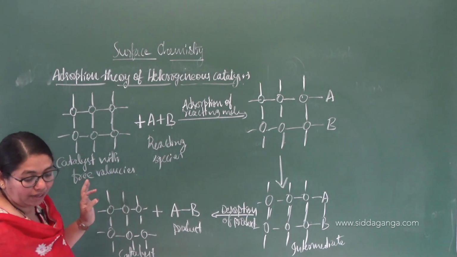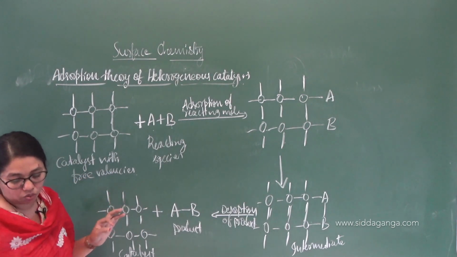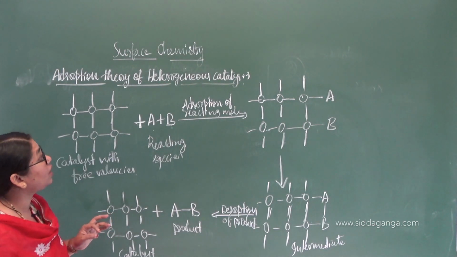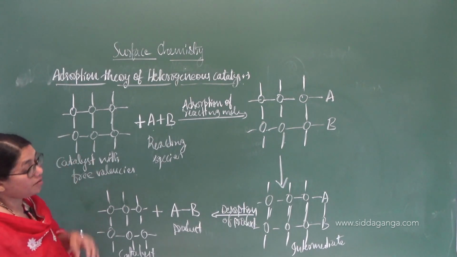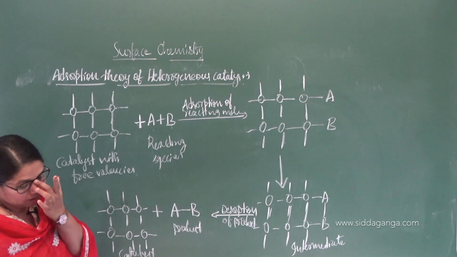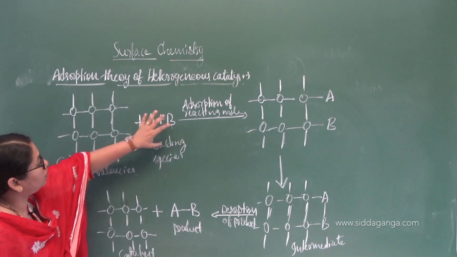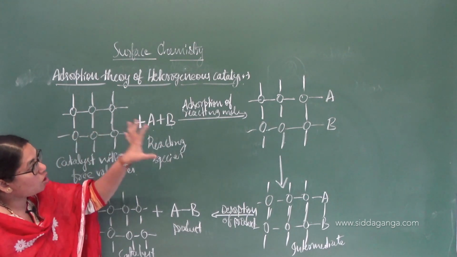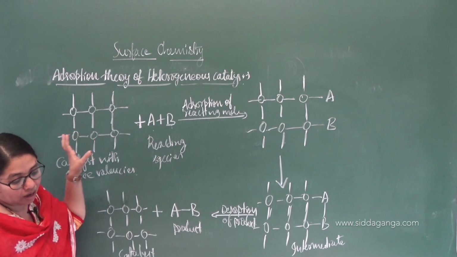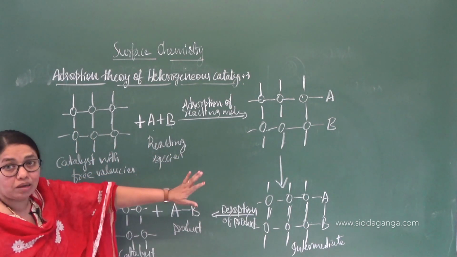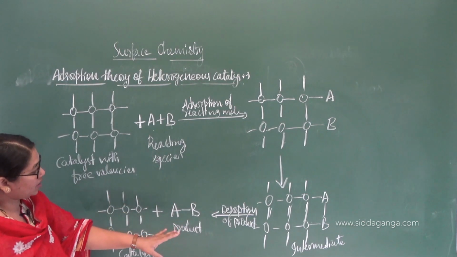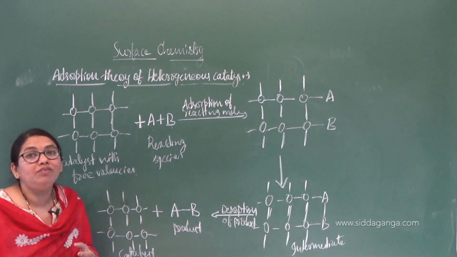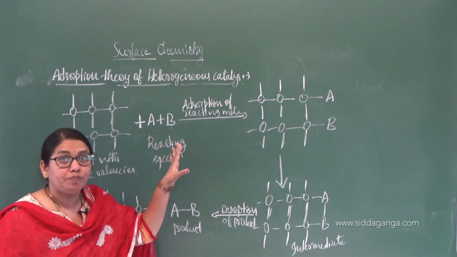Understood this one? If you go through this, what is happening here is the adsorption theory of heterogeneous catalysis. First the reactants will diffuse on the surface of the catalyst and get adsorbed on it. After adsorption they react with each other, and a chemical reaction takes place. Once the chemical reaction takes place, the product will desorb. What is the meaning of desorption? Remove. It is the reverse of adsorption.